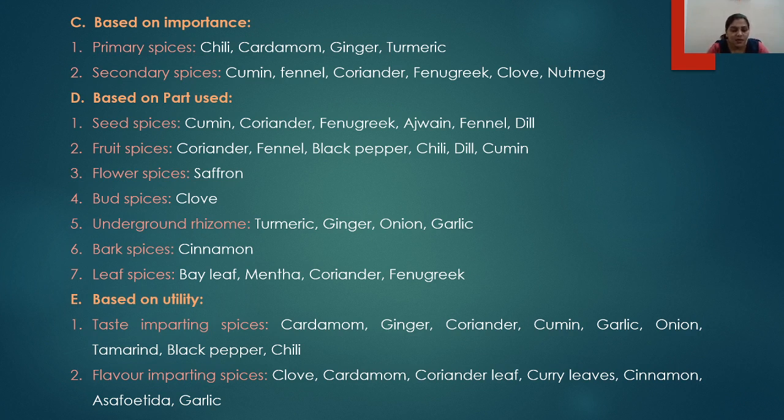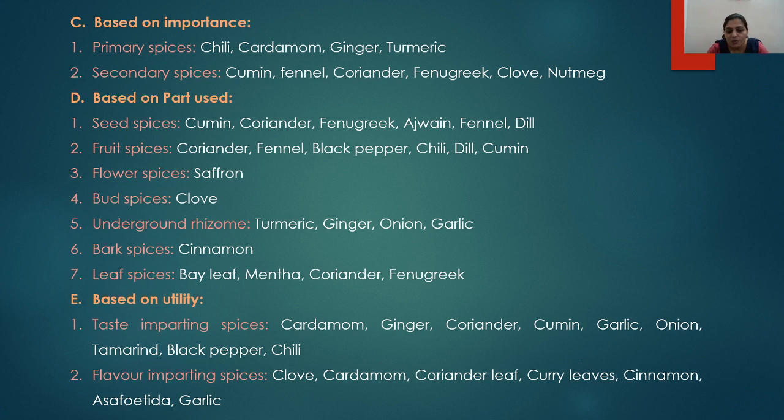And the next criteria for classification of spices is based on the utility of that spice. Based on the utility, the spices may be divided into two: the taste imparting spices and the flavor imparting spices. The cardamom, ginger, coriander, cumin, garlic, onion, tamarind, black pepper, chili, etc., impart a specific taste to the food material.